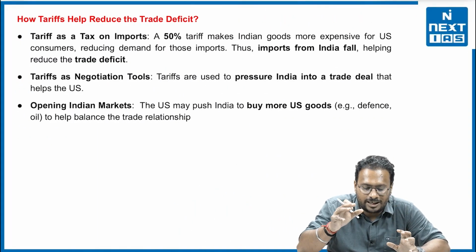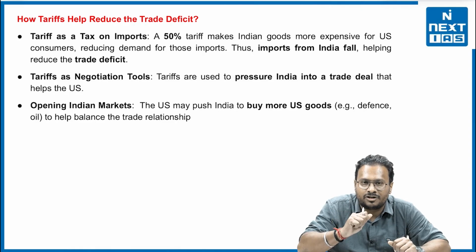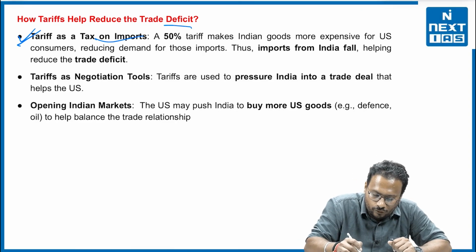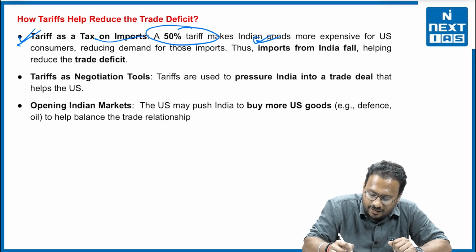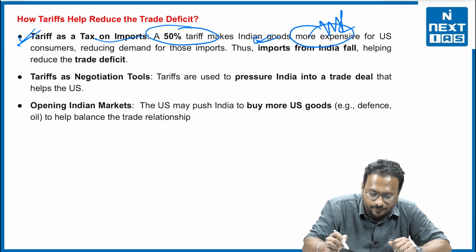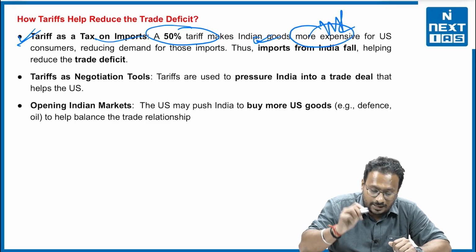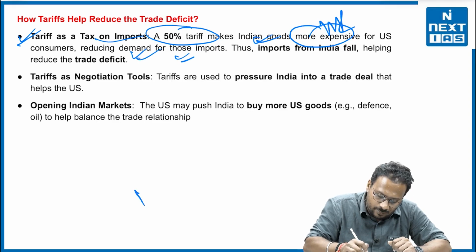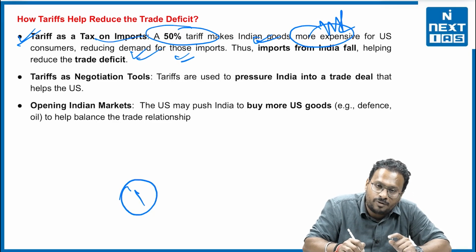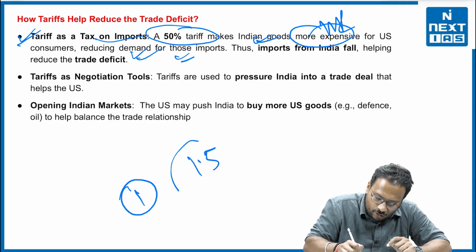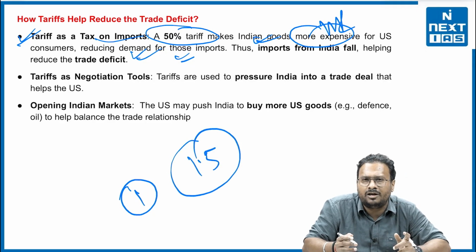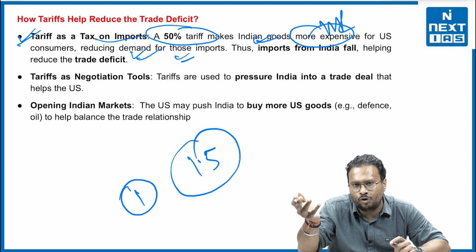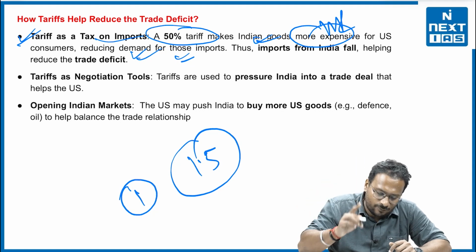Now, how does the tariff help reduce the trade deficit with respect to USA? First, tariff as a tax on import. So a 50% tariff makes Indian goods more expensive for the US consumers. That means reducing demand for those imports. Earlier, you were buying one article for $1, but now you are buying it for $1.5. So ultimately, people say that I need to spend more money, so I'm not gonna buy it. So that will be the case.